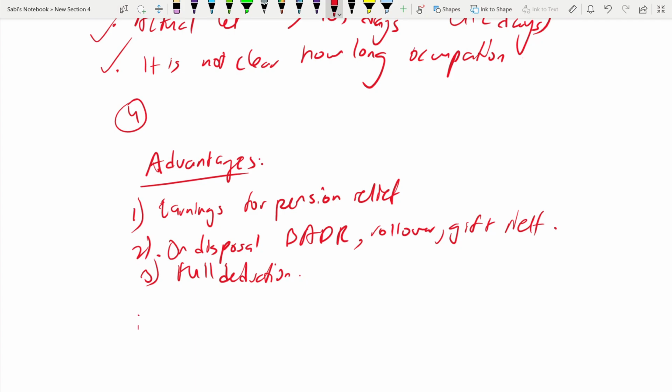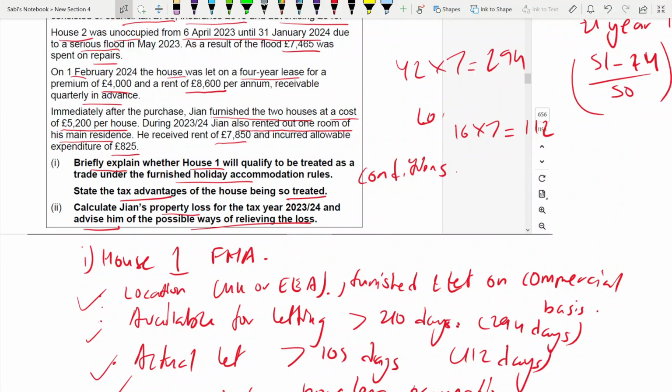Coming to the second part, calculate the property loss. So to calculate the property loss, we need all income and all expenses. Let us quickly do that.